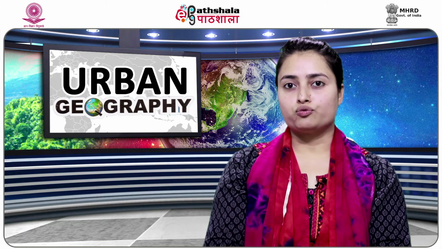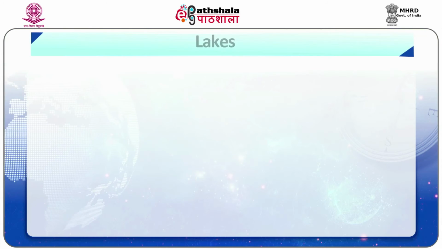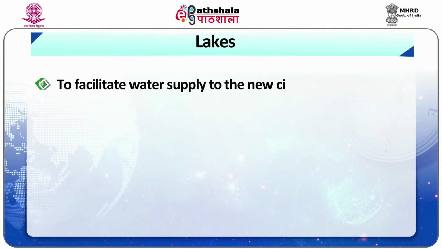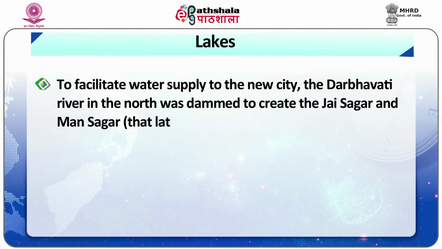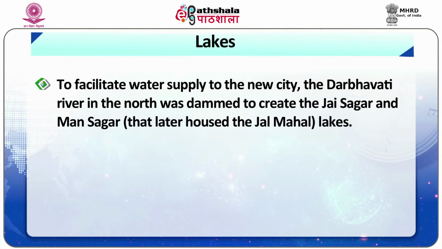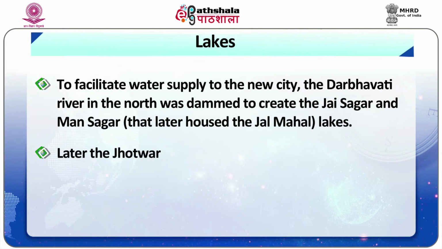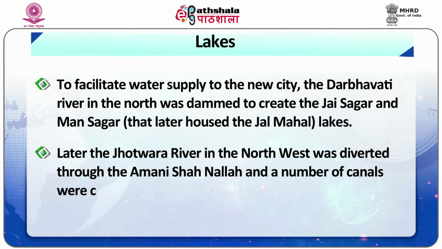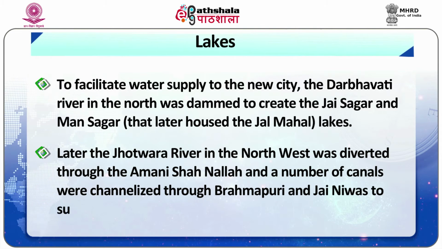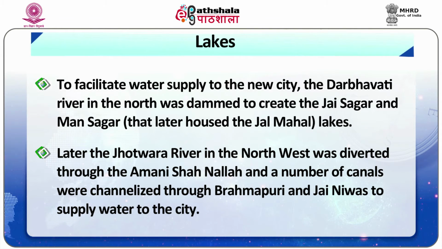On the north of the main road from west to east are the Purani Basti and the palace and the Ramachandraji. Now coming to the lakes within the city of Jaipur, they were essentially placed to facilitate water supply to the new city. The Darbhavati river in the north was dammed to create the Jaisagar and Mansagar that later housed the Jal Mahal lake. Later, the Jotwara river in the northwest was diverted through the Amani Shah Nala, and a number of canals were channelized through Brahmapuri and Jainivas to supply water to the city.